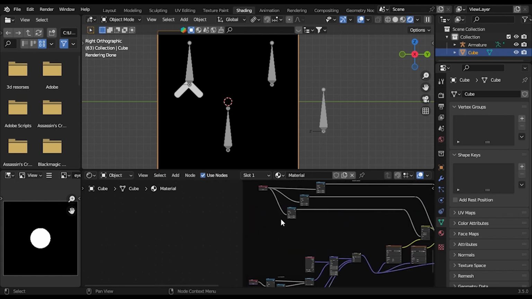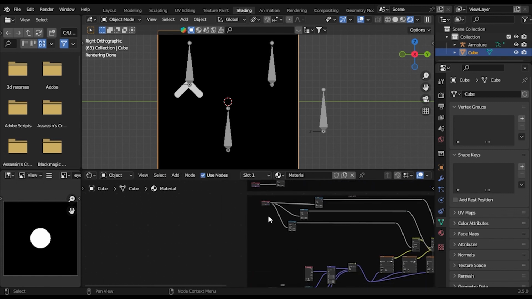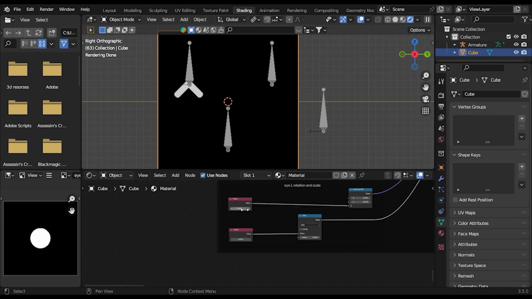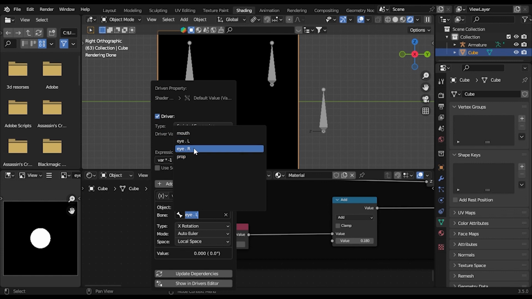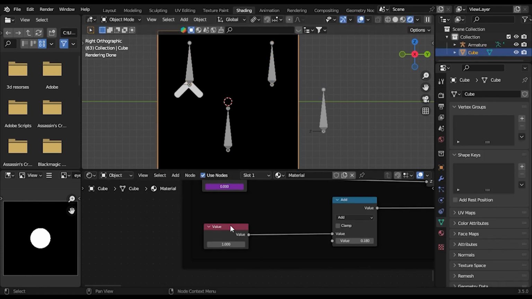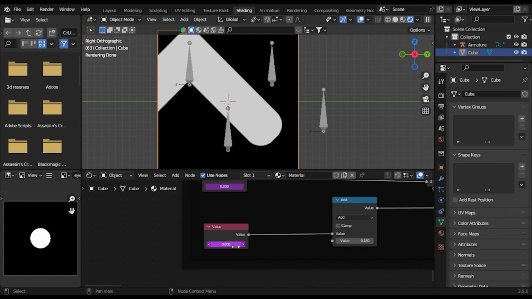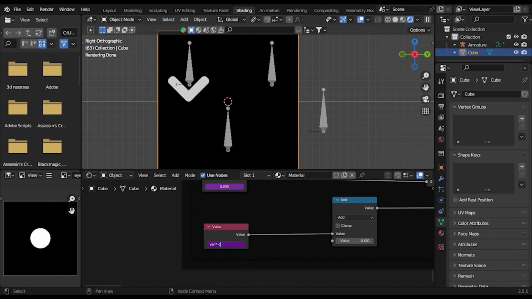So now let's control the rotation. It's just as simple as copy a driver and paste the driver, edit the driver and use IR. And now let's see, it works. And for the scale, we'll paste the same driver and let's edit the driver. Instead of location, we'll use the average scale and it's multiplied by 1, so let's remove that.